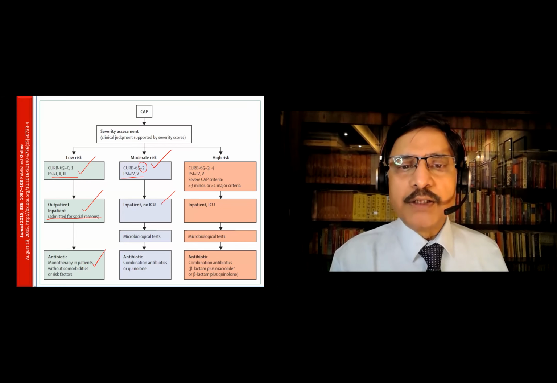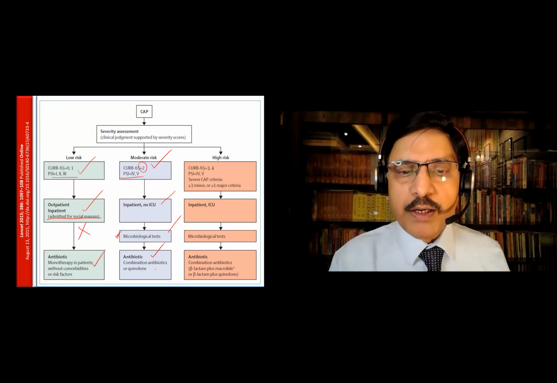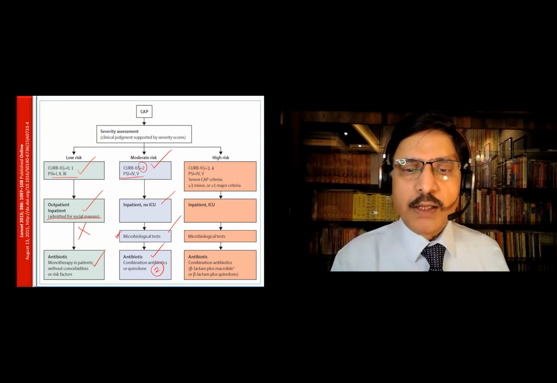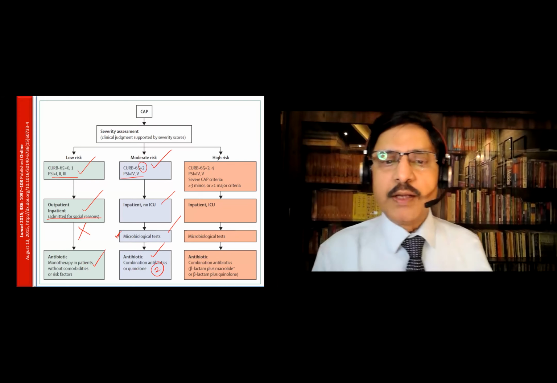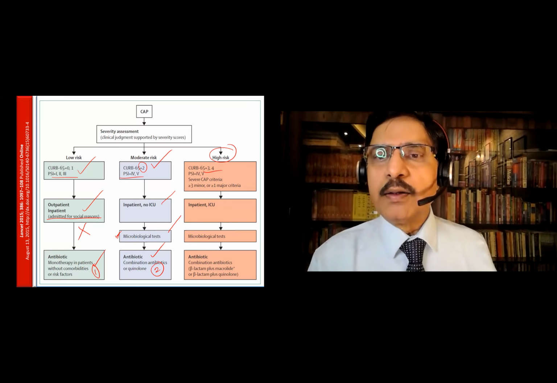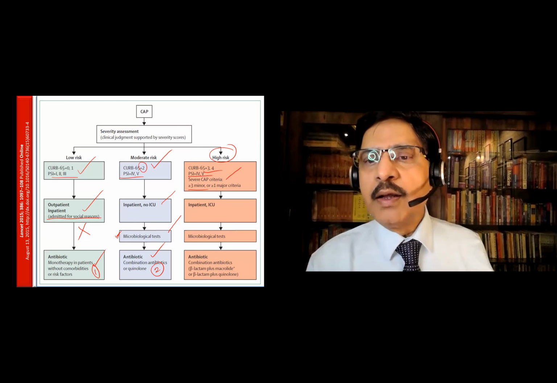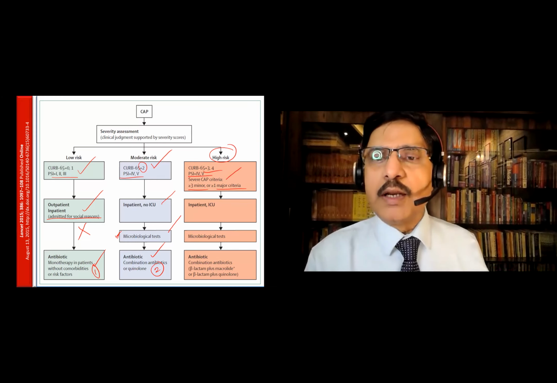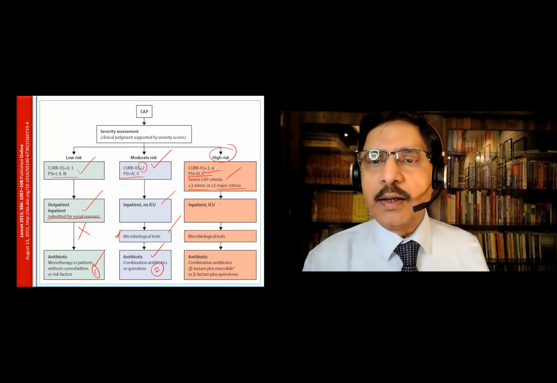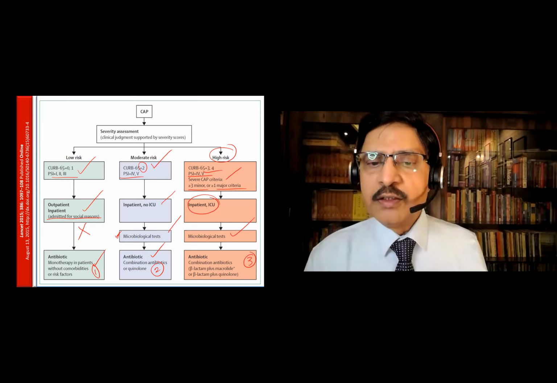class, inpatient, no ICU, no microbiology test can be ordered here. Here, no microbiology. Antibiotic combination, one is a quinolone, the other is a macrolide or beta-lactam. That is 2 drugs. Here is only 1 drug. High risk people, that is CURB-65 3 and 4 or PSI class 4 and 5, severe CAP criteria, either more than 3 minor or more than 1 major criteria. Admit in the ICU, do the microbiology, give combination, 3 drugs you give.